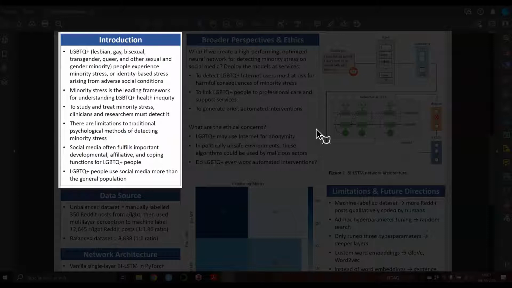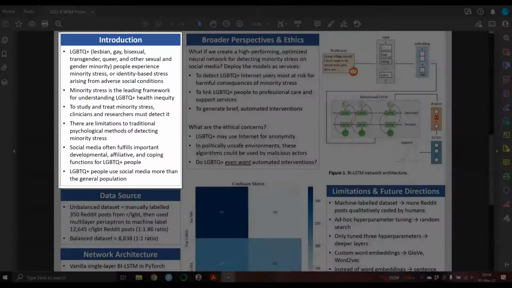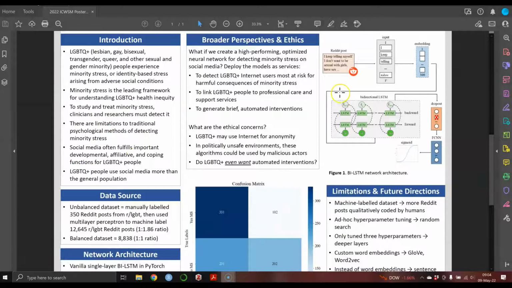But researchers and clinicians need to detect it, right? They're often developing new measures or new ways to assess minority stress. But there are limitations to traditional psychological methods. And by using social media data, we might be able to circumvent those limitations, right? Because social media is often fulfilling very important functions for LGBTQ people, and we know that LGBTQ people are using social media more than the general population.